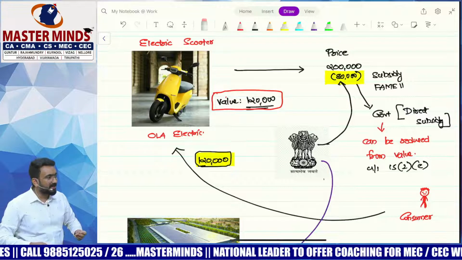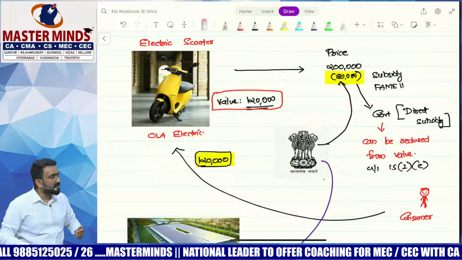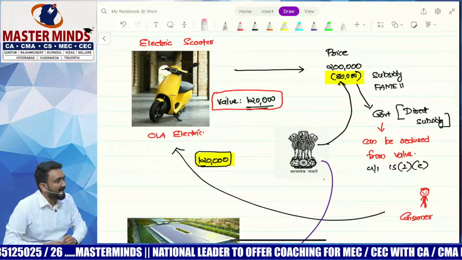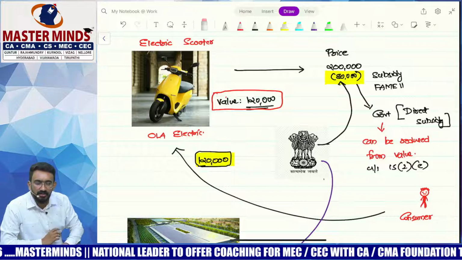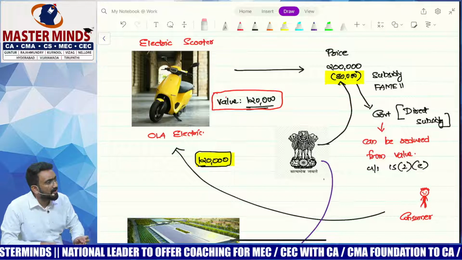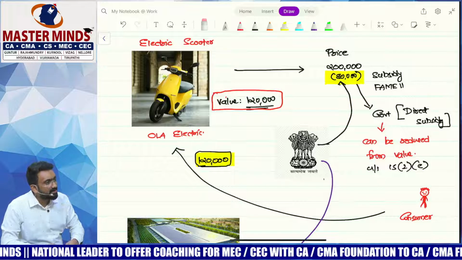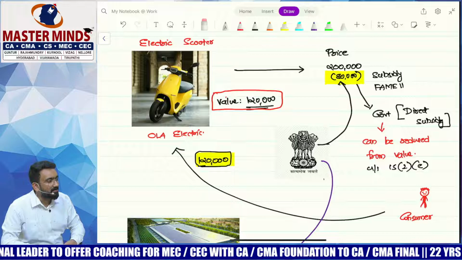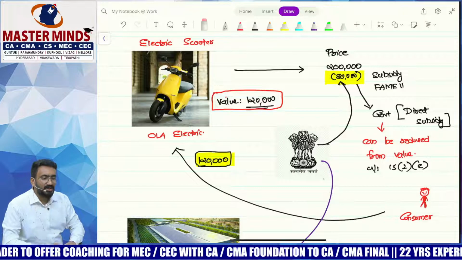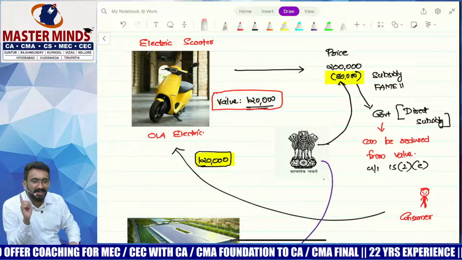I'm like, what's happening? Then after 2 months, I got another call from Ola Electric. Then I picked the call. I said, sir, we've been trying to reach you for the last couple of days. I said, I didn't get any call. I said, okay, fine. What is it? Sir, we are calling from Ola Electric. So we have a problem. I said, what problem? Sir, your Aadhaar card address is there in your hometown.